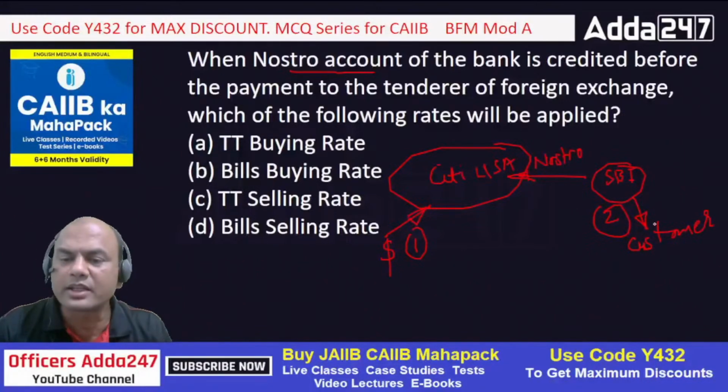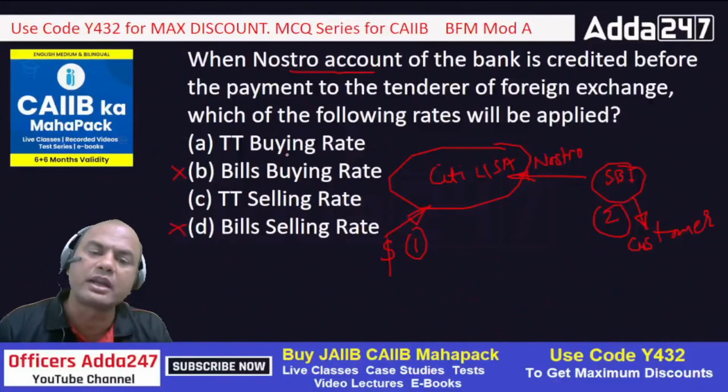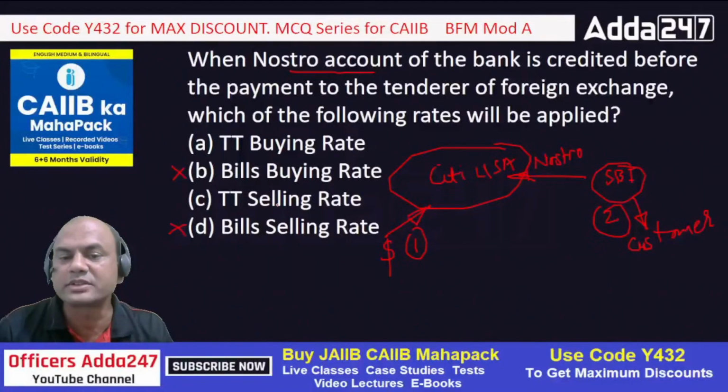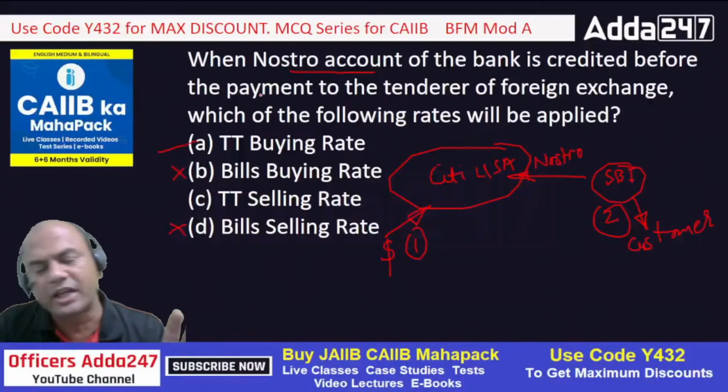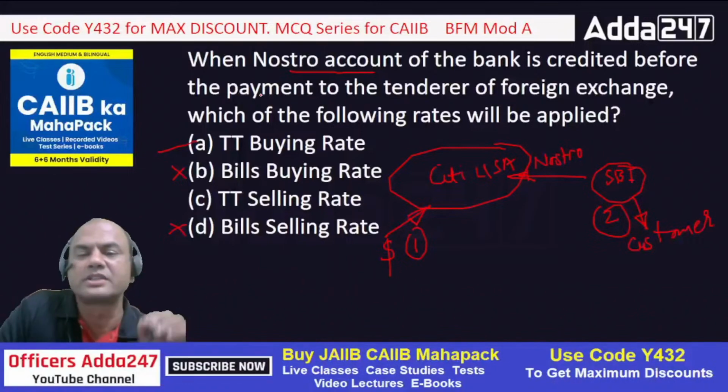Is this a forward transaction after 1 month, 2 months, something? No. So bill is out. So only what? TT. So TT is in. Buying or selling? Dollars are coming in or going out? Coming in. So buying. Got it? Is the logic clear? Type yes in the comment section if the logic is clear. Okay.